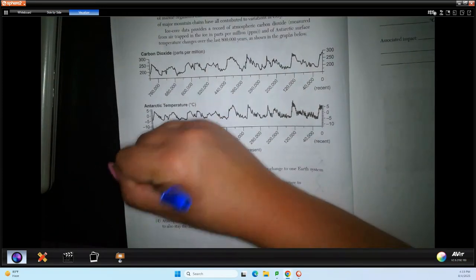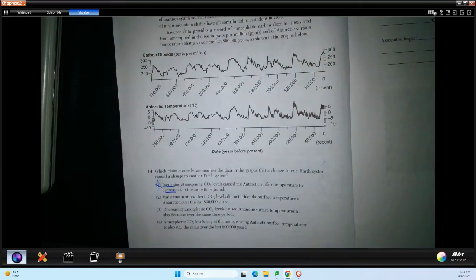period. So we need to find a spot where CO2 is increasing. So I'm going to see right here. So there's CO2 increasing, and we want to look at our temperature change that also increased, headed towards the more positive side. So this is not true because we have increasing and decreasing. They are not indirect. It appears to be a direct relationship.